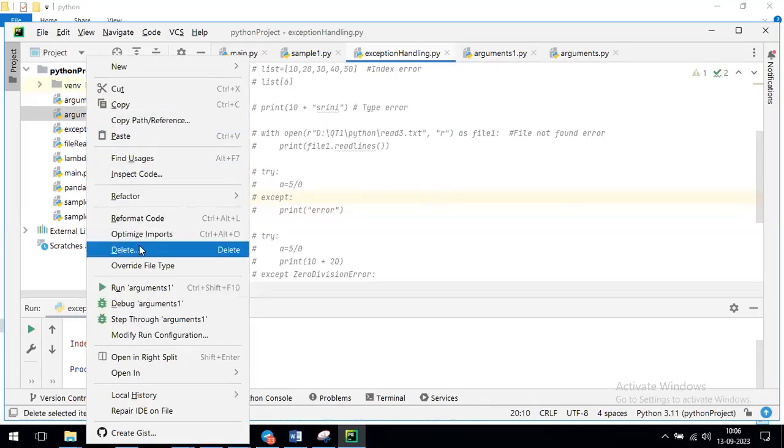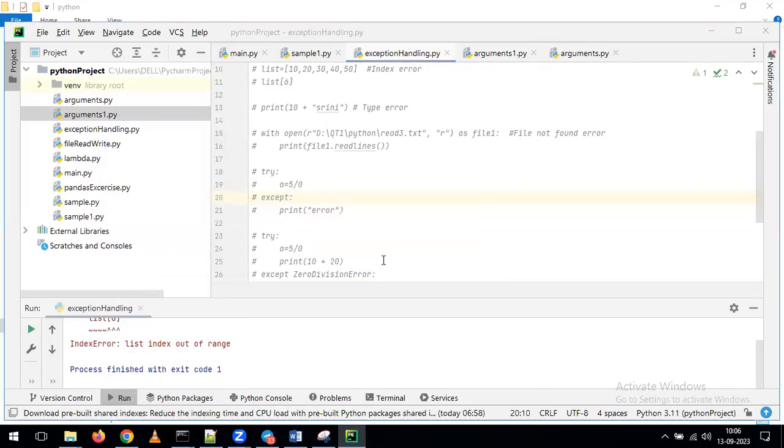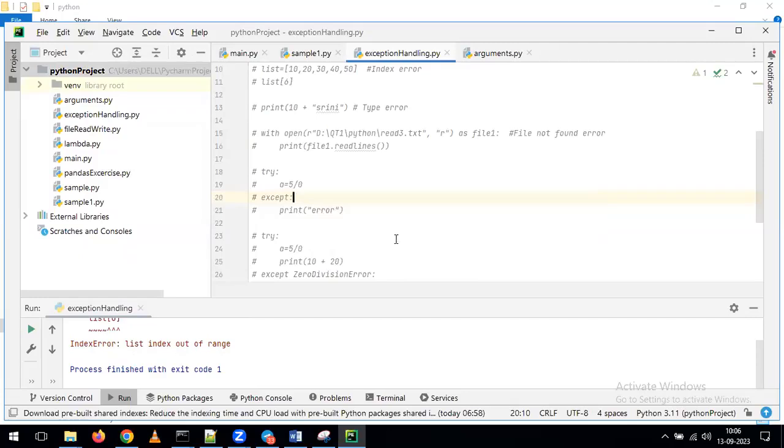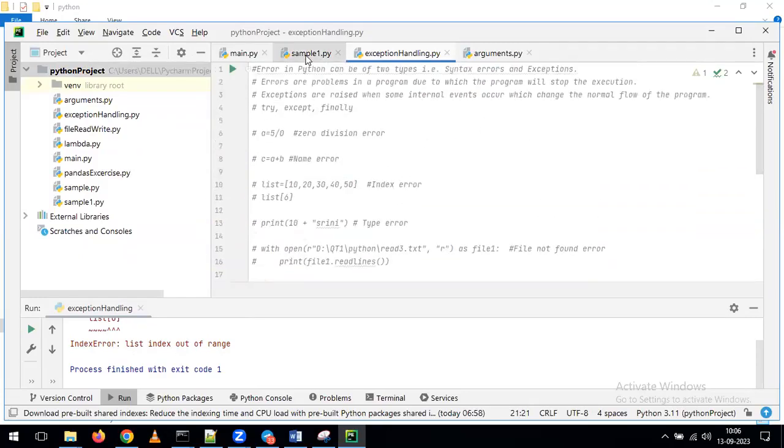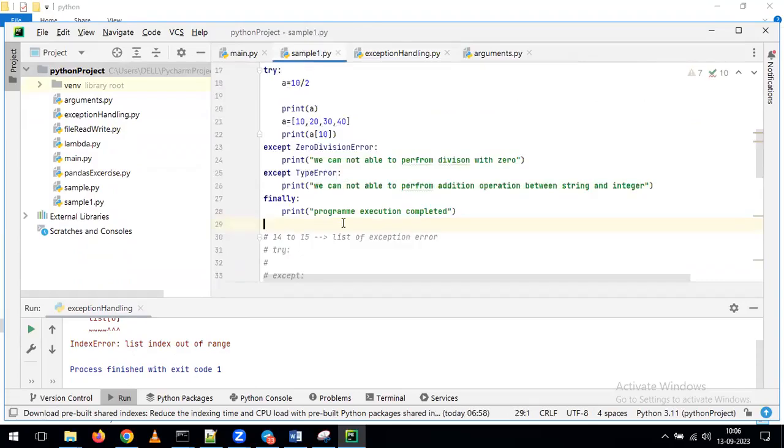What is parsing? Parsing is nothing but scanning the entire program. Whatever program you write, it is going to scan all the lines of the code as part of execution. First, it is going to verify whether all the keywords are correct or not, whether all the functions are correct or not. It is going to verify all that information. After that only, your actual execution is going to trigger. That scan, that verification, is what we call the parsing operation.